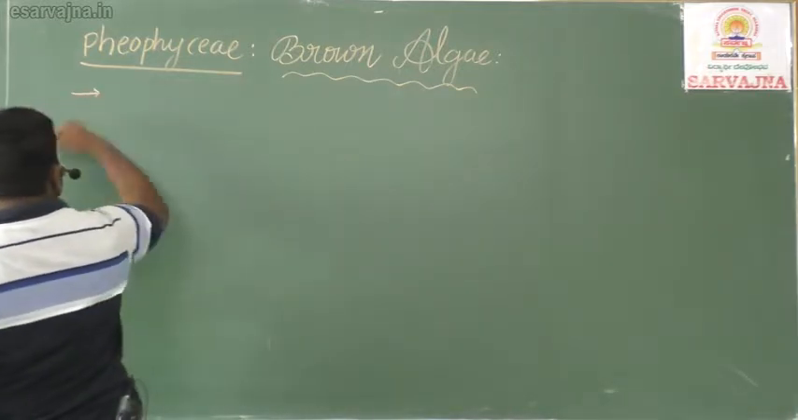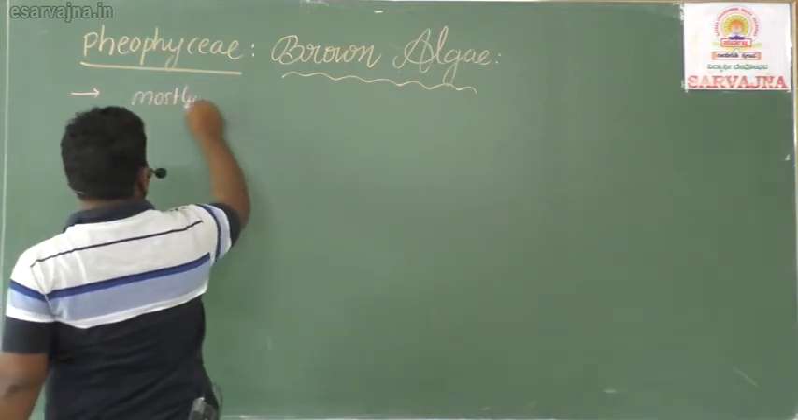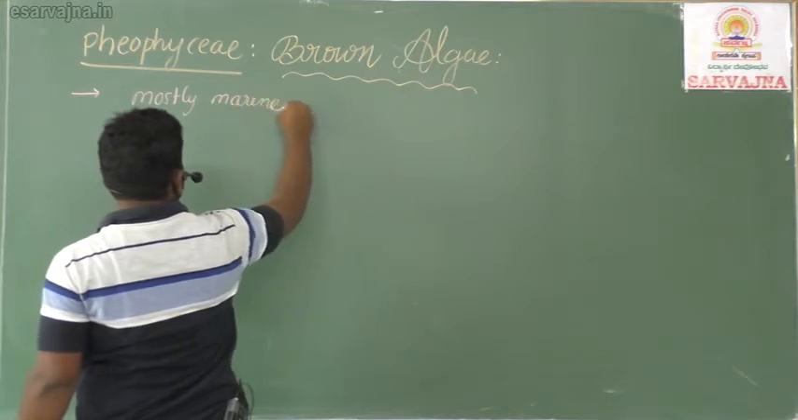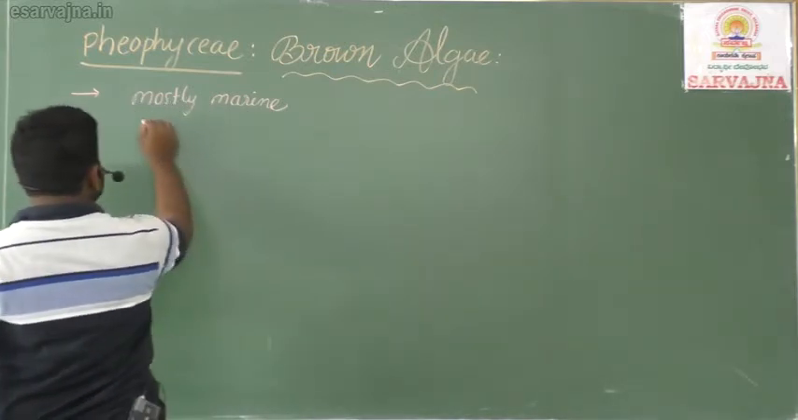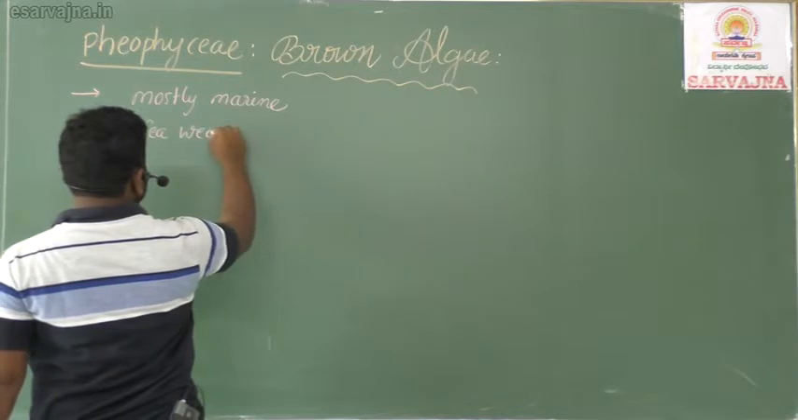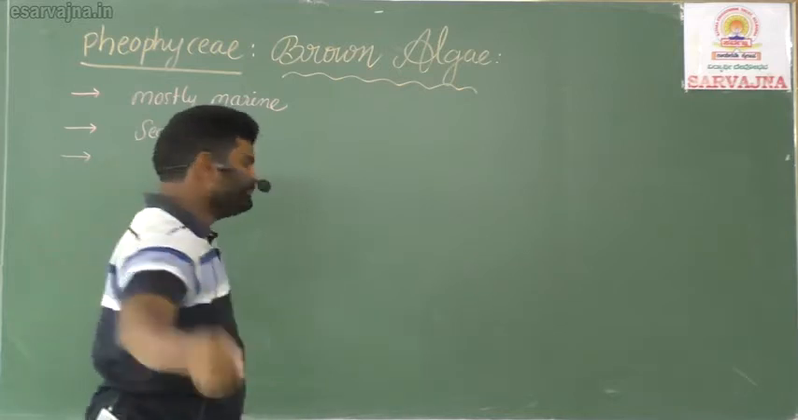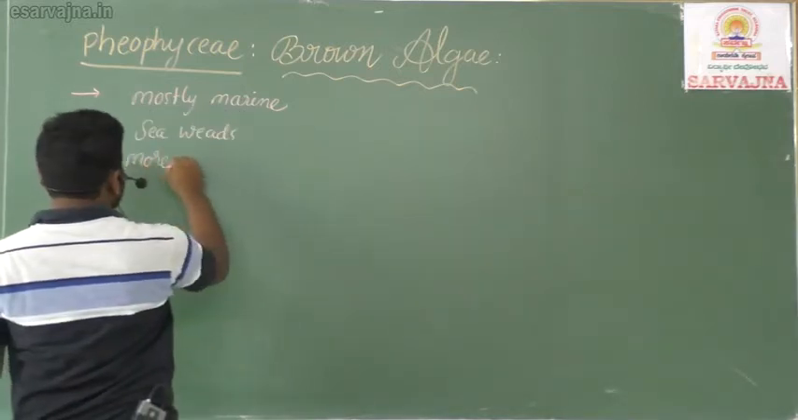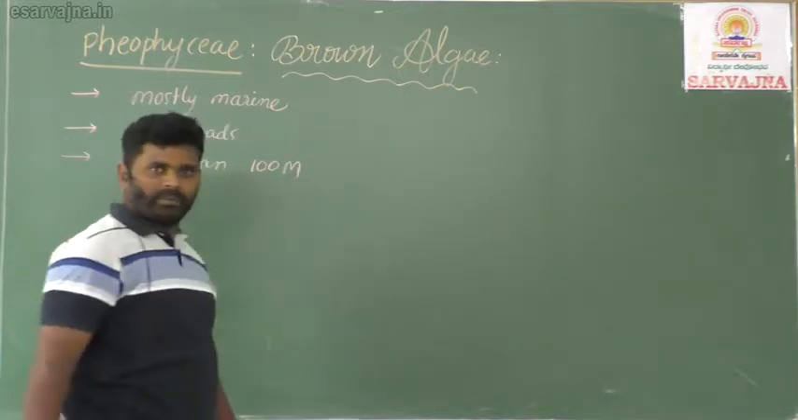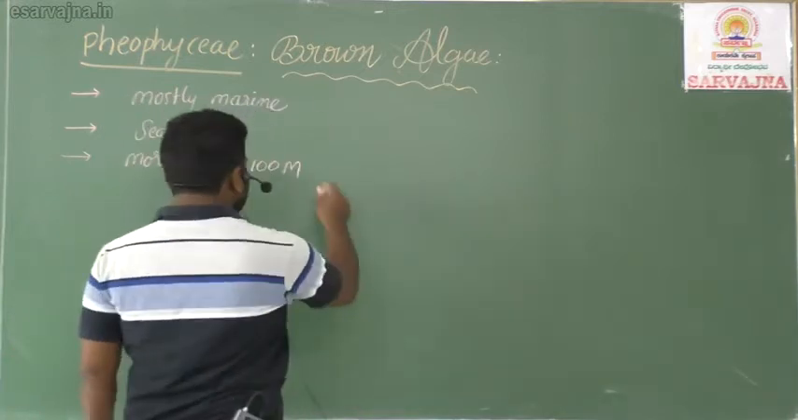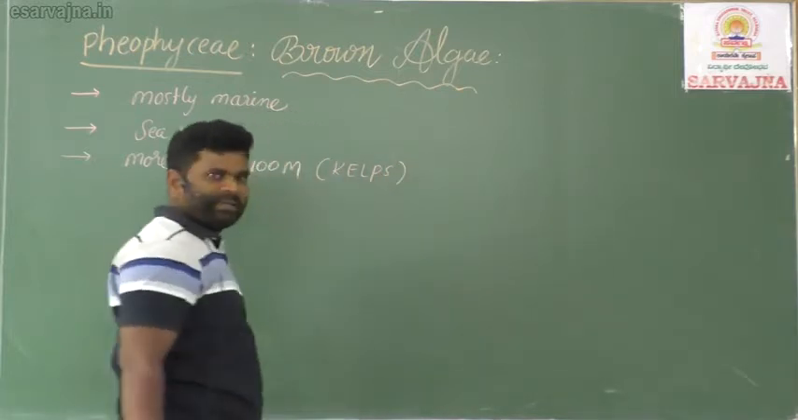Phaeophyceae members live mostly in marine habitats. Phaeophyceae members are usually called seaweeds. And these plants grow very high, more than 100 meters. So these are commonly called kelps. What are kelps? Seaweeds are also nothing but kelps.